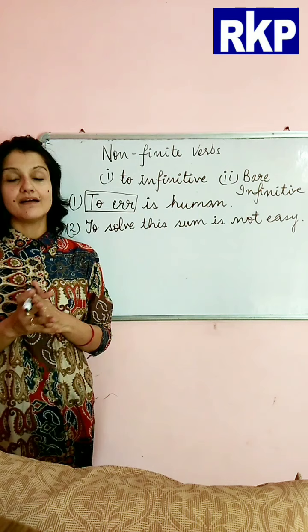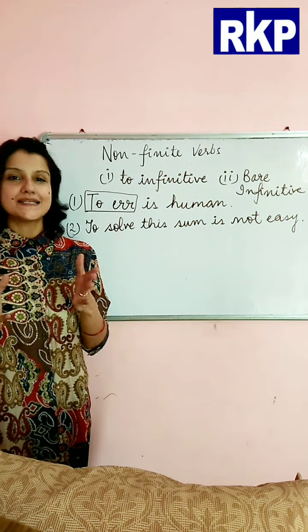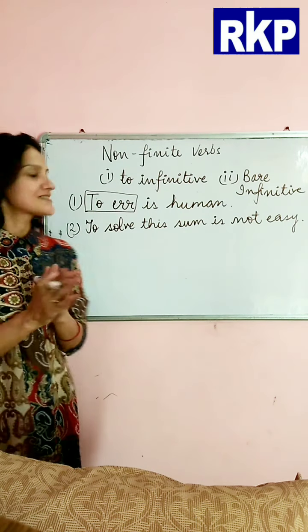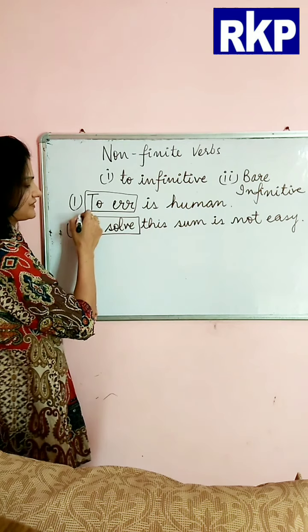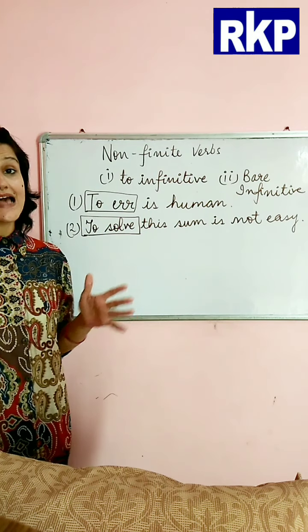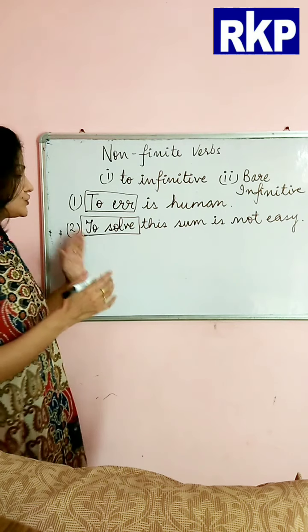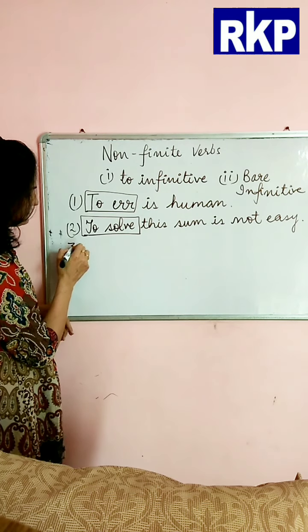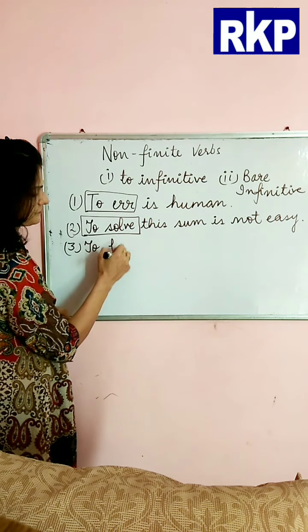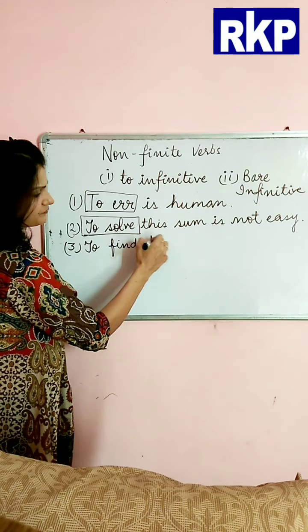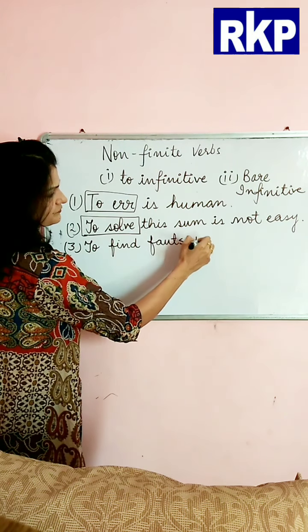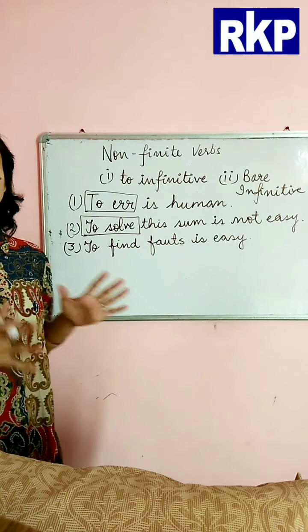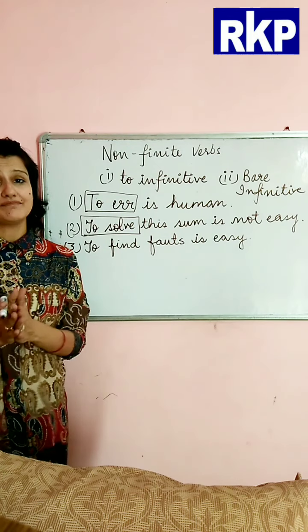Now again, if you see here, I am sure you all might have identified the to infinitive here, right? Of course, to solve is the infinitive acting as the subject. Okay, to solve this sum is not easy. Now next is, to find faults is easy.